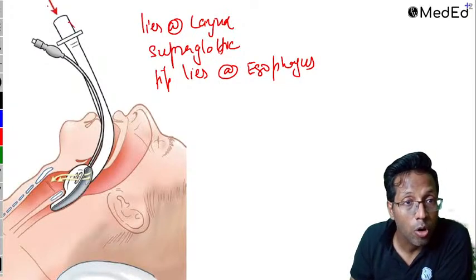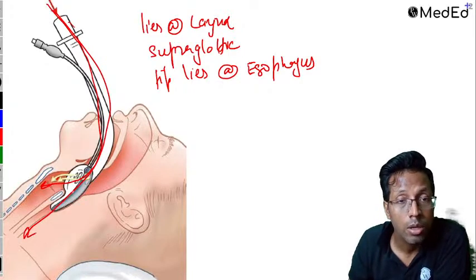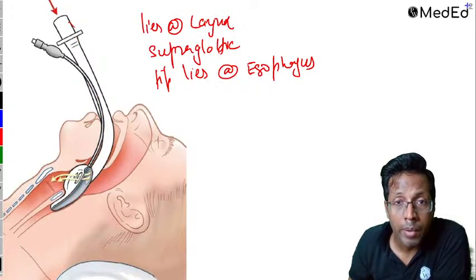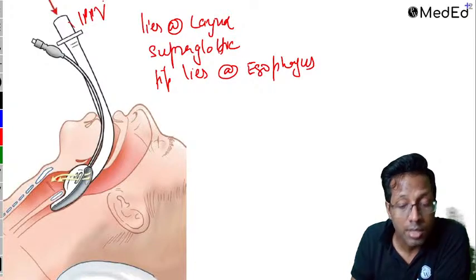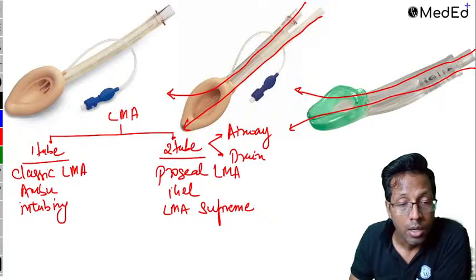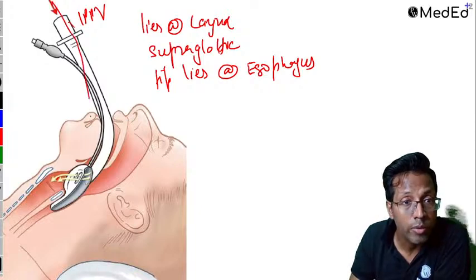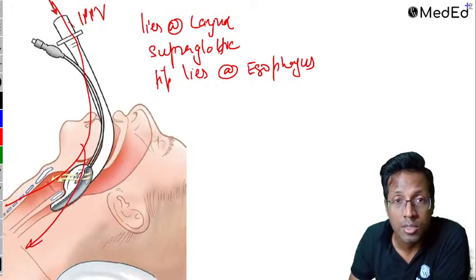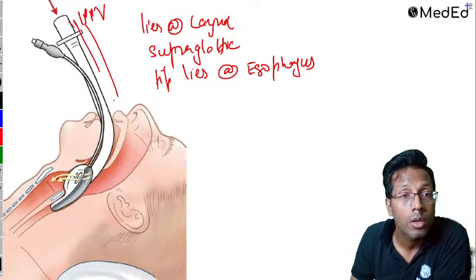In case you are giving oxygen from here, remember bag mask ventilation, some oxygen can go here and some can go here. So the same thing can happen here also. If I give IPPV from a classic LMA, a single tube, I give oxygen, it can cause distension of the stomach also, which can cause aspiration. Some oxygen will go here and some will go here. This will cause regurgitation and aspiration. Hence they made a double tube.